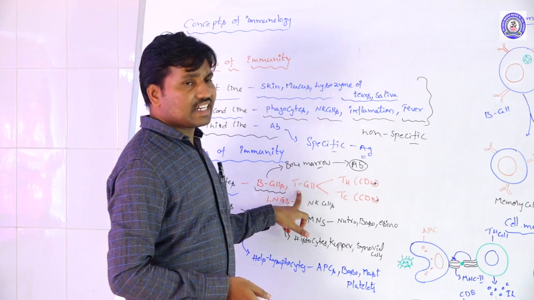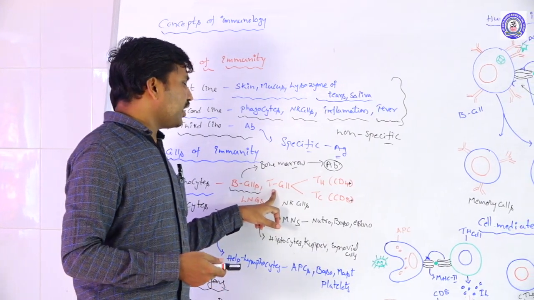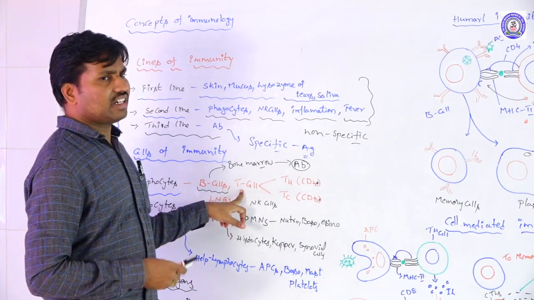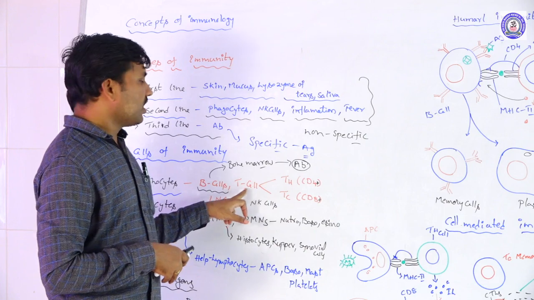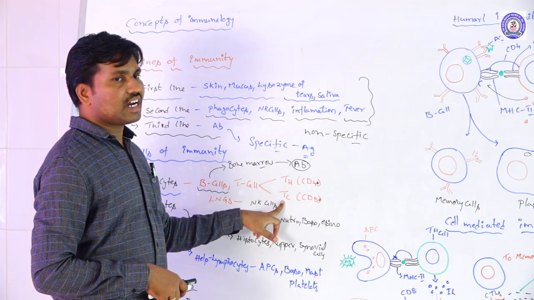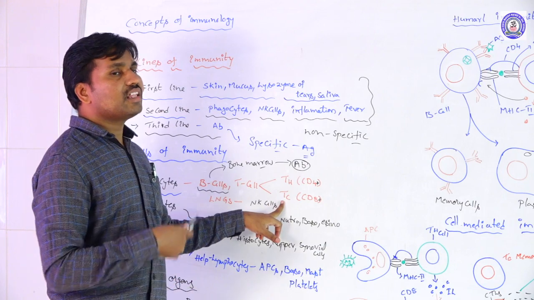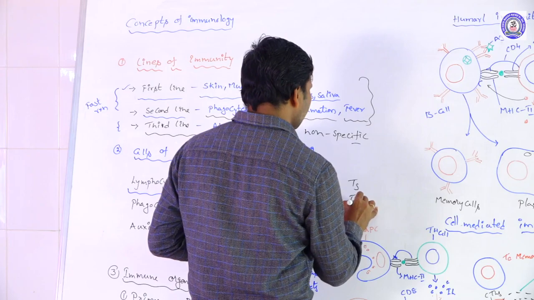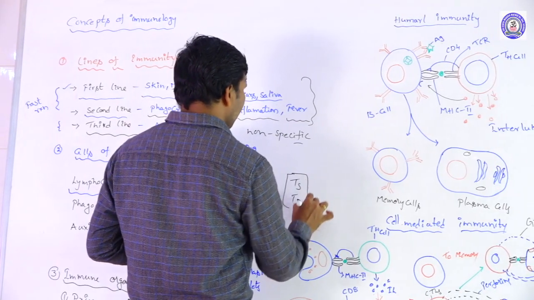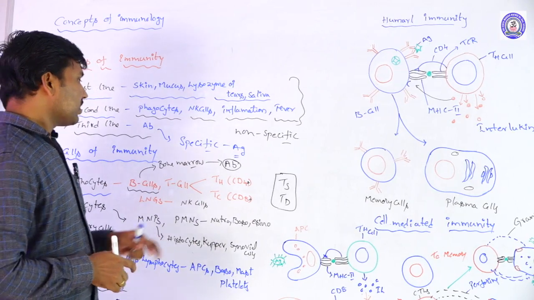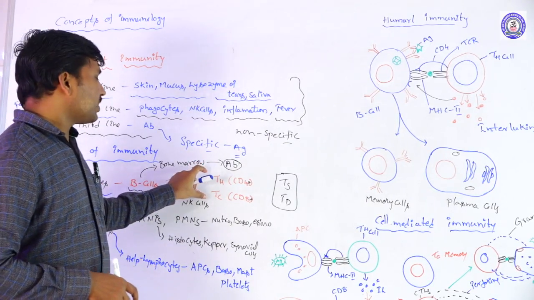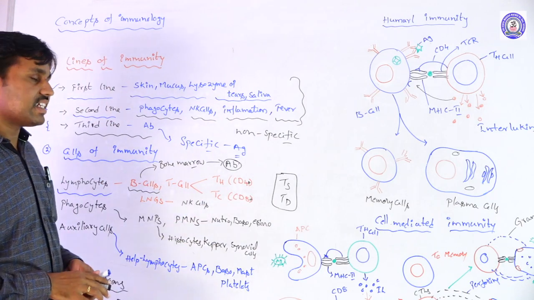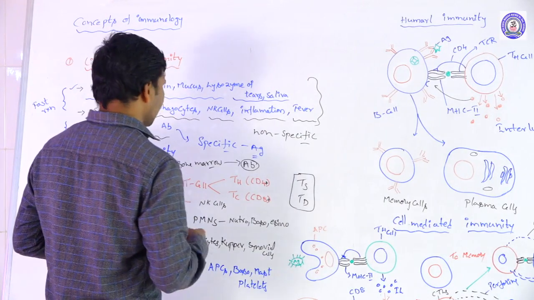Then the T cells. T cells are differentiated into four categories. Of these, the two basic types we are discussing are TH cells and TC cells, also called TK cells. The other two types are TS cells and TD cells. These are also present among the T lymphocytes, but the basic varieties are TH cells and TC cells, the T killer or T cytotoxic cells.